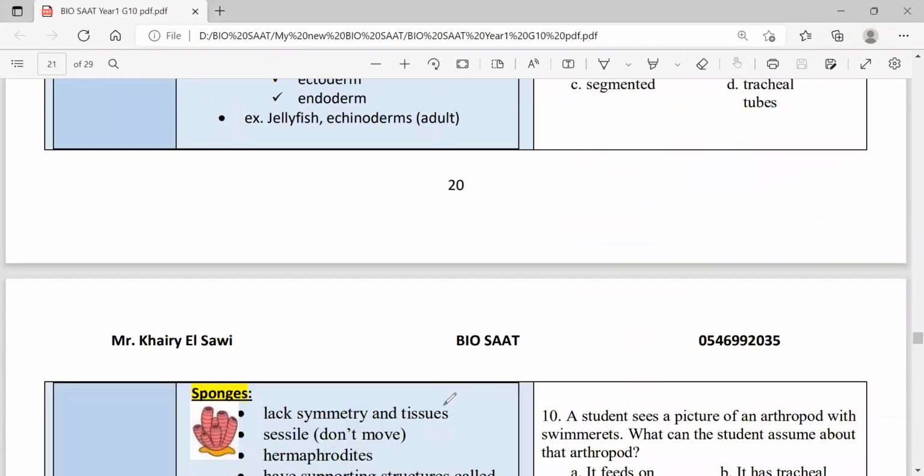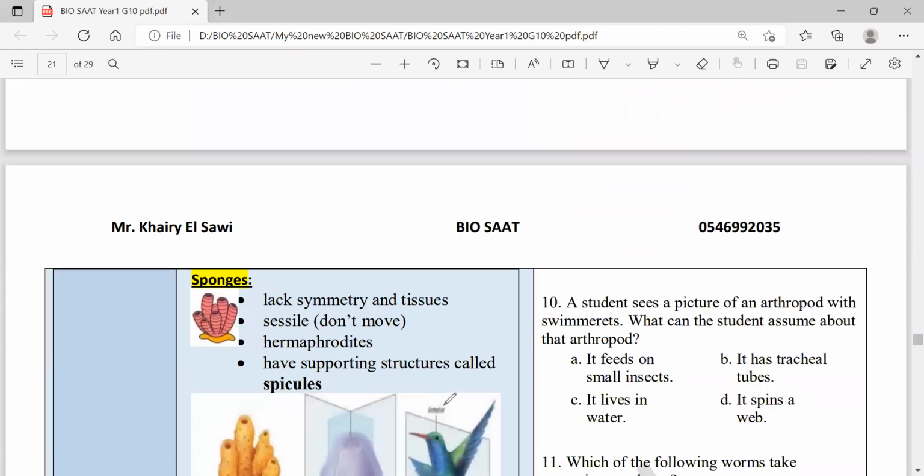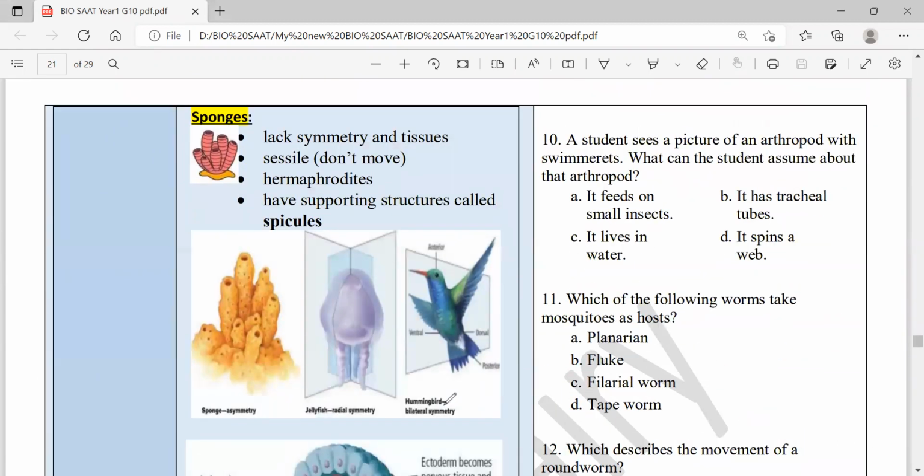Okay, here we go. Now sponges. What about sponges? As I told you, they don't have symmetry. They're sessile, meaning they don't move, or stationary. They're hermaphrodites, meaning they can produce both sperm cells and egg cells. They have tissues called spicules for protection. These spicules are spike-like structures that give the sponges support. When they're threatened, they're about to detach.